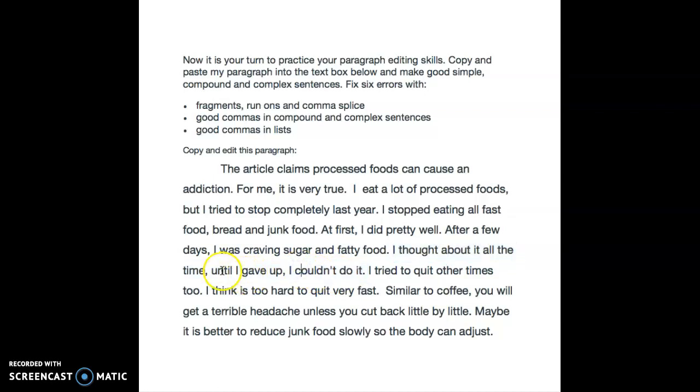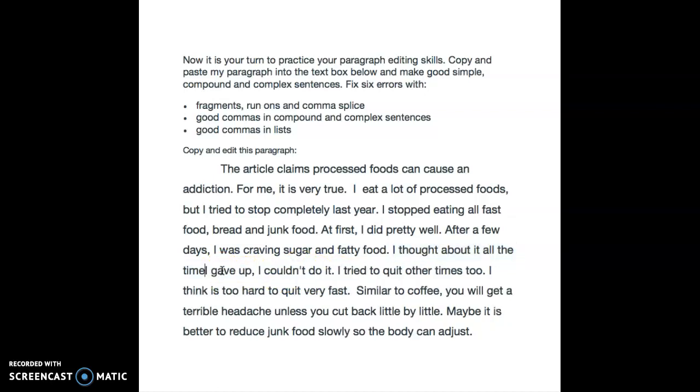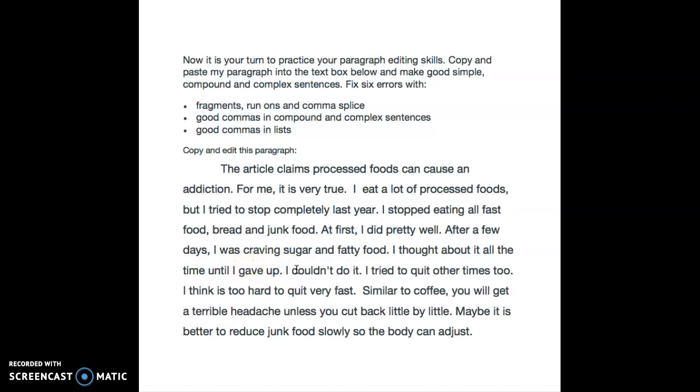I think the best way, I would just take out this until, because this looks like the best place for a period. I thought about it all the time. I gave up, or I thought about it all the time until I gave up. Maybe that's okay. But here, let's put the period here. I thought about it all the time until I gave up. So that's a complex sentence, but my dependent clause comes second, so there's no comma. Okay, until I gave up.